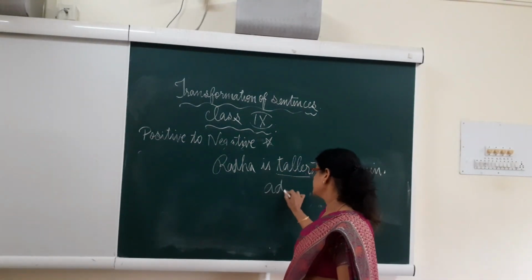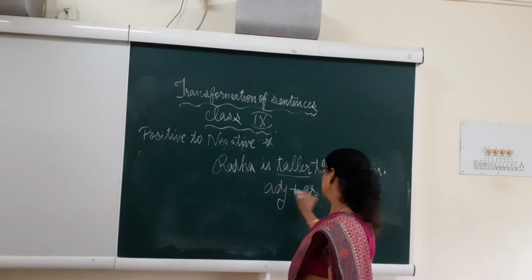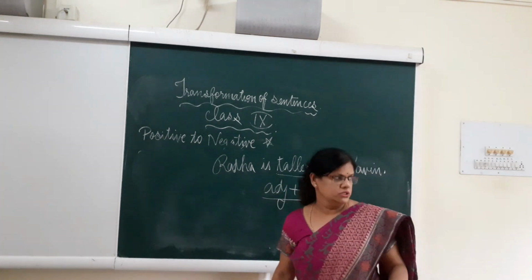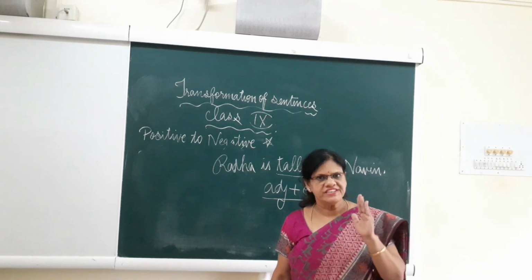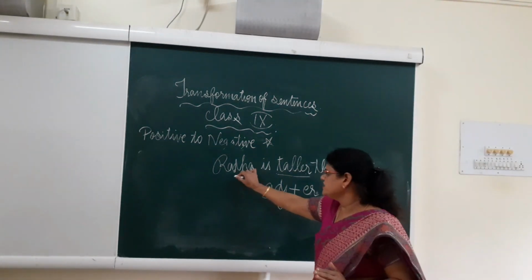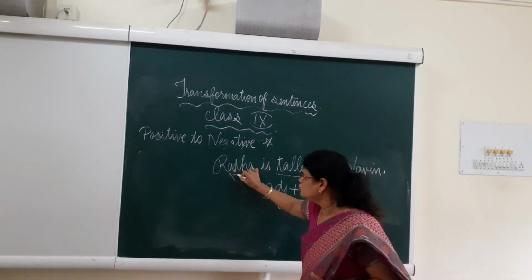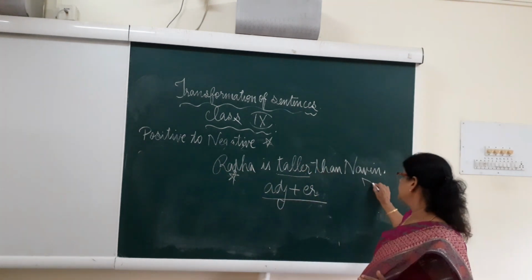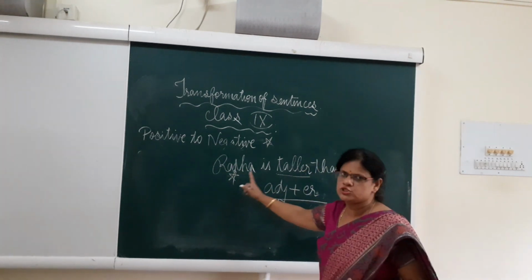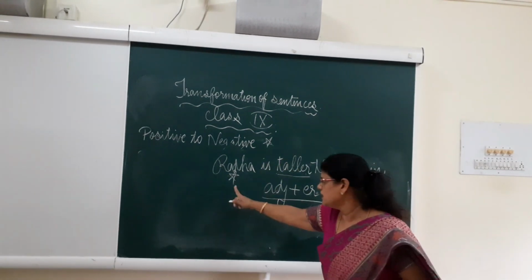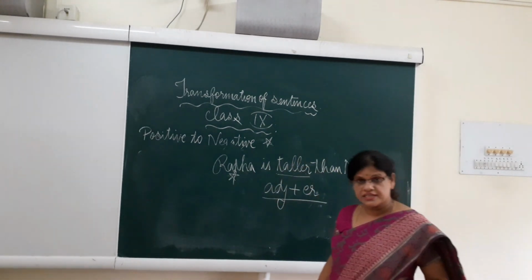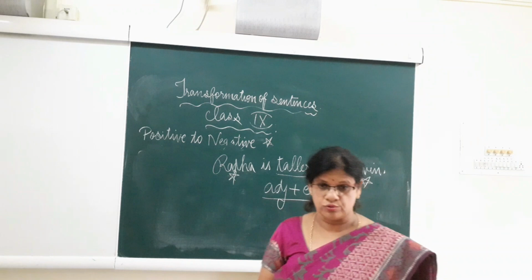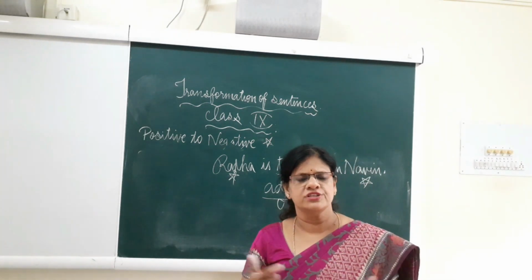Adjective plus "er" makes it comparative degree. So you understand one thing. If it is given in comparative and the comparison is between two subjects like Radha and Naveen, we are comparing only these two persons, right? Radha and Naveen.